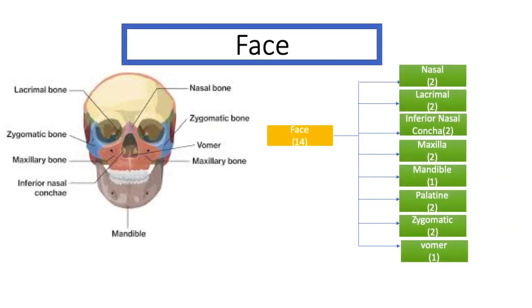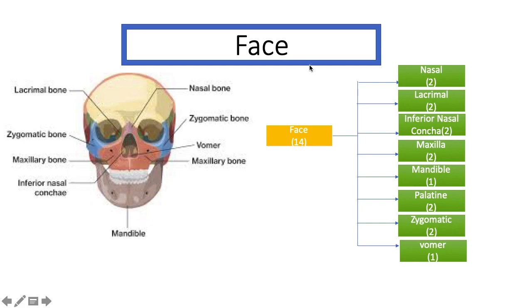And then we will study the face. Face is also under the axial skeleton system, which is under the endoskeleton system. So this is the face. Face consists of 14 bones. First one, nasal, there are 2 bones. Then lacrimal, 2 bones. Then inferior nasal concha, 2 bones. This small 2-part is the inferior nasal concha. Then maxilla, 2 bones. And then mandible, 1 bone. Mandible consists of 1 bone, the jaw bone.